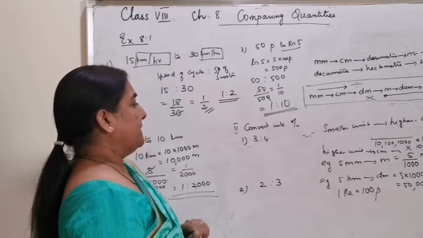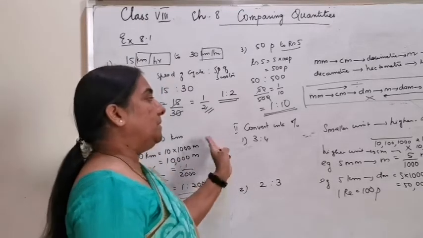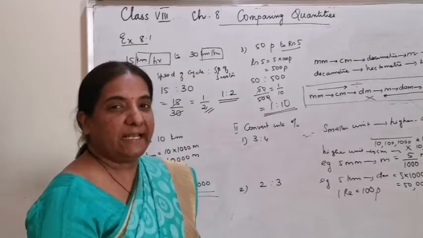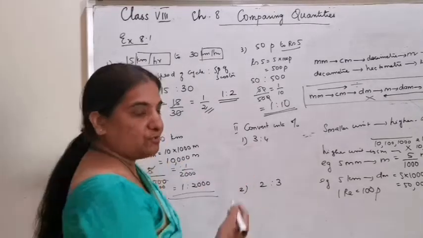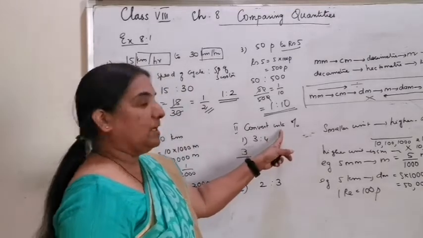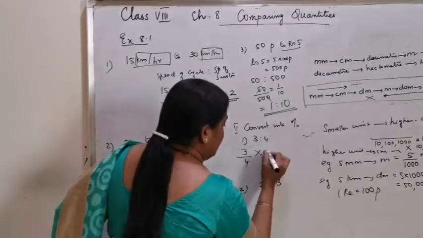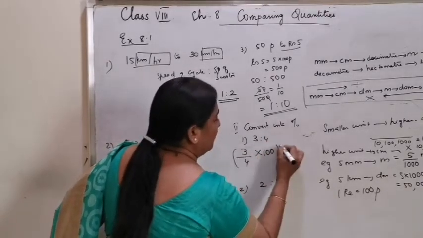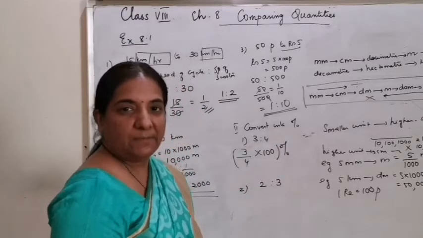The next concept is convert into percentage. What did I explain? The ratio 3 is to 4 can be written as 3 by 4. And if you want to convert into percentage, multiply by 100, and don't forget to put the percentage symbol.